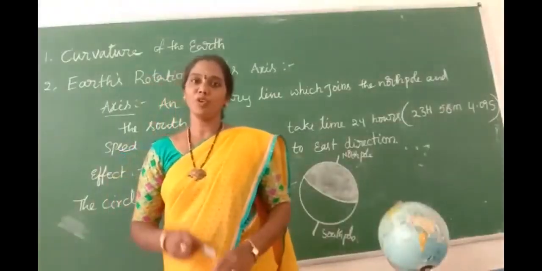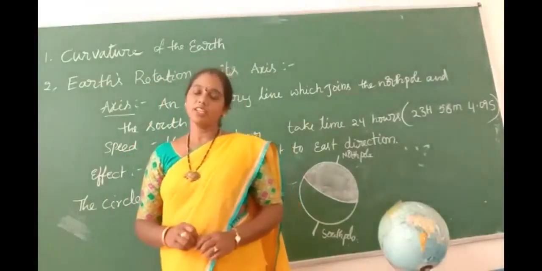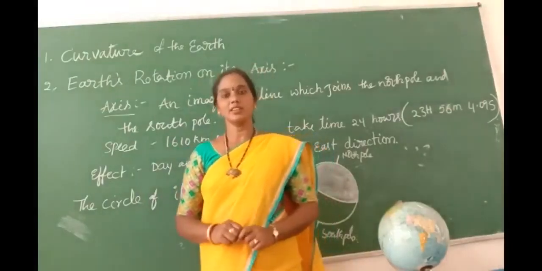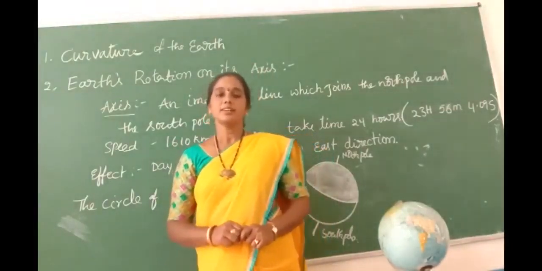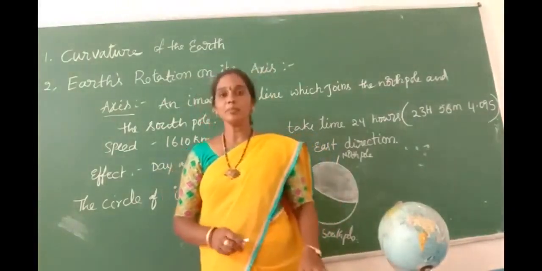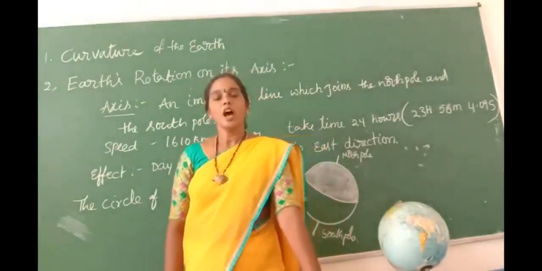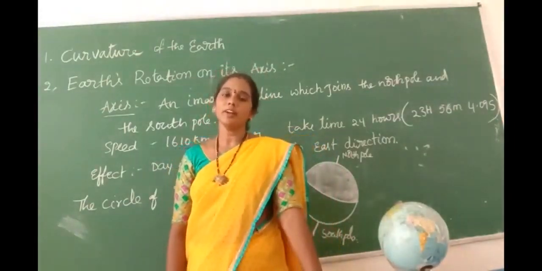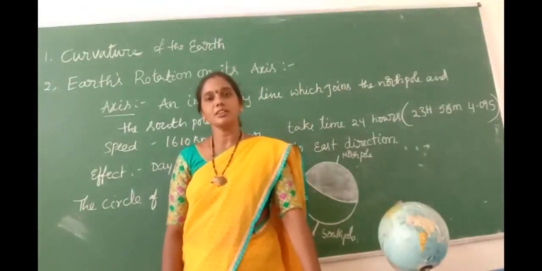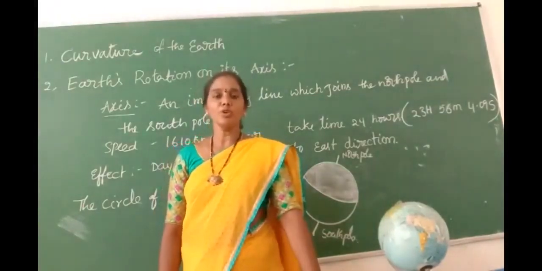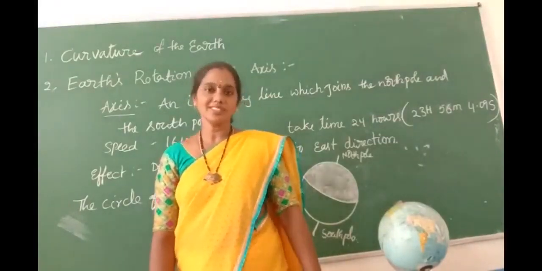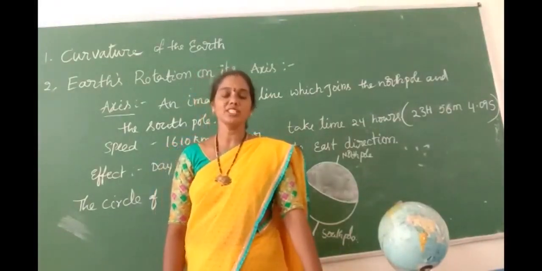Children, you observe the world map and do the activity given in your textbook. The activity is to identify which countries are in the north in Asia, Africa, South America, North America, Australia and Europe. Some questions are given in your textbook. How many continents are north of the equator? How many continents are south of the equator? In the world map, you identify which continent is crossing the equator.